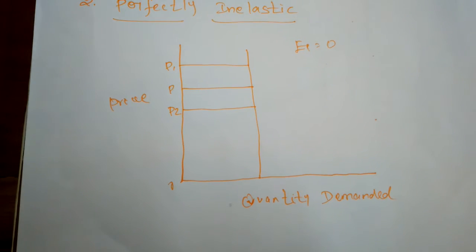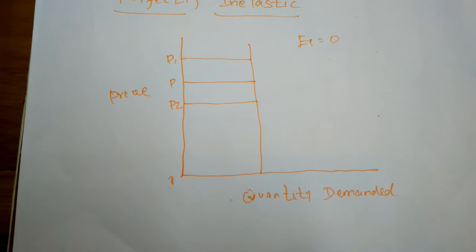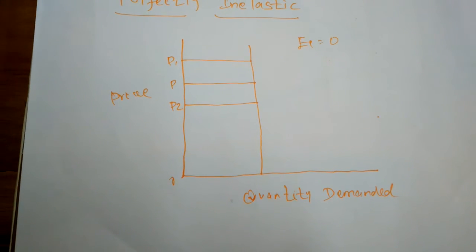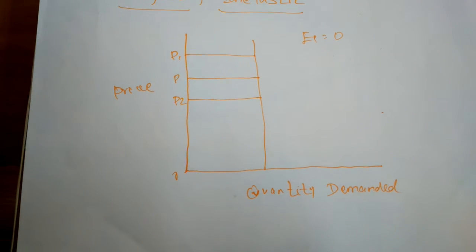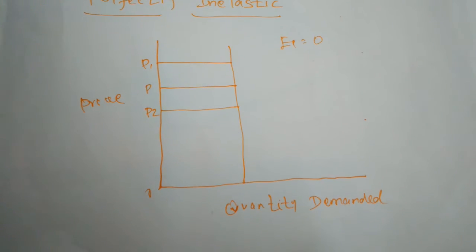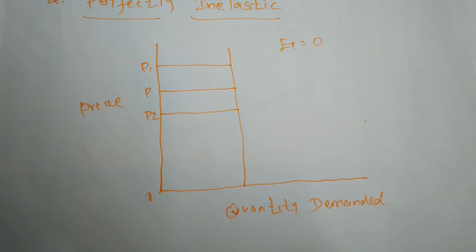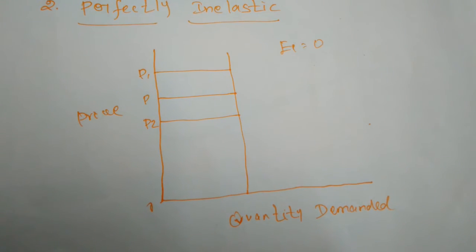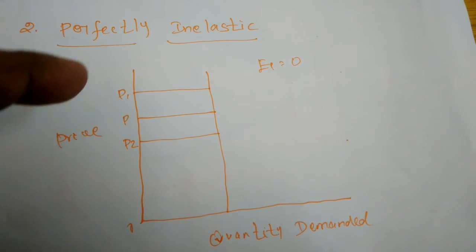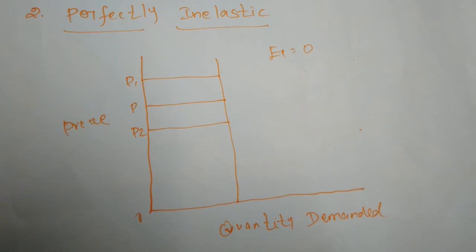Because of an increase in the price of that tablet, they will never stop taking it, and if the price falls, they will never eat more tablets. Even if the price of the tablet is increased or decreased, they will take the reasonable amount only. So the change in the price of that tablet will never determine the demand for that tablet.